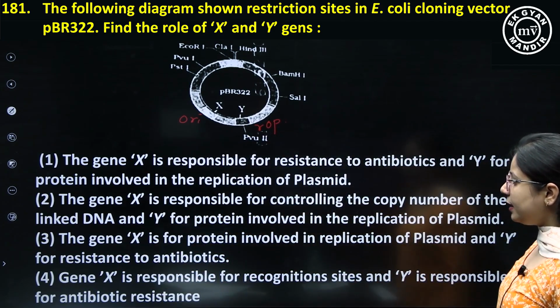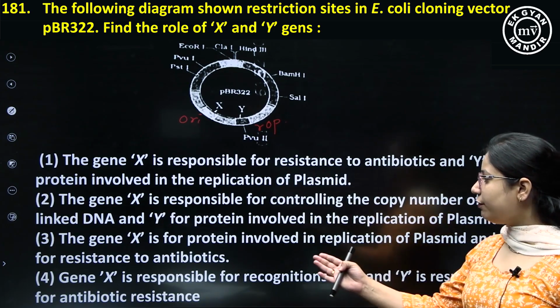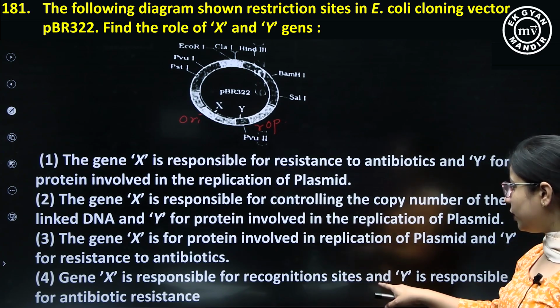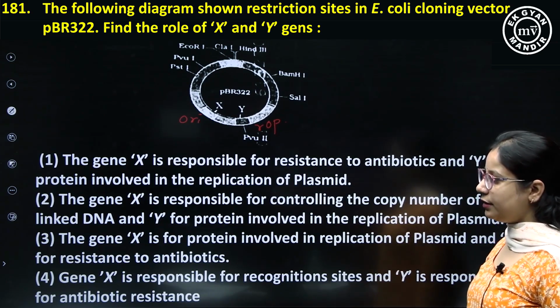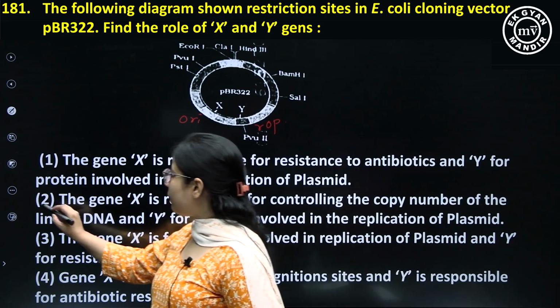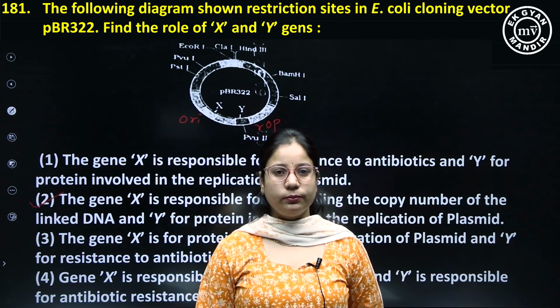The gene X is for protein involved in the replication of plasmid and Y for resistance. No, Y is not for resistance. The gene X is responsible for recognition sites and Y is responsible for antibiotic resistance. So 1, 3 and 4 options are incorrect. Option number 2 is correct for this question 181.